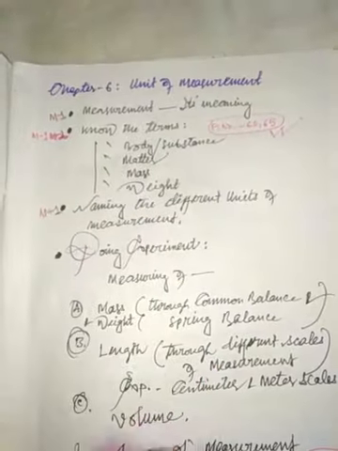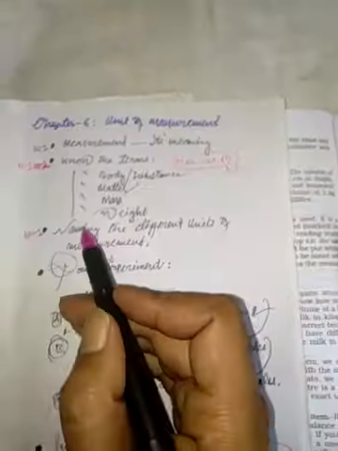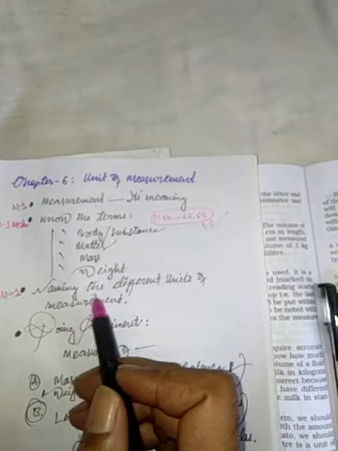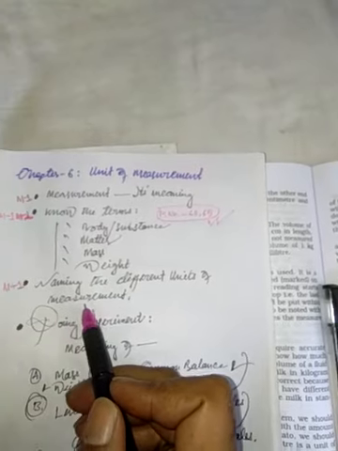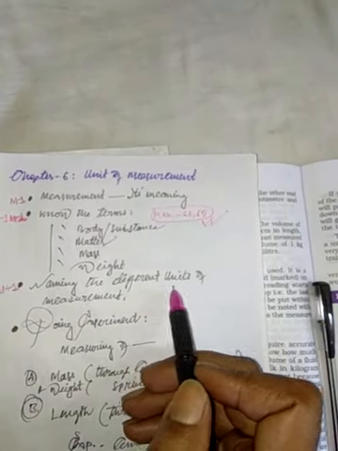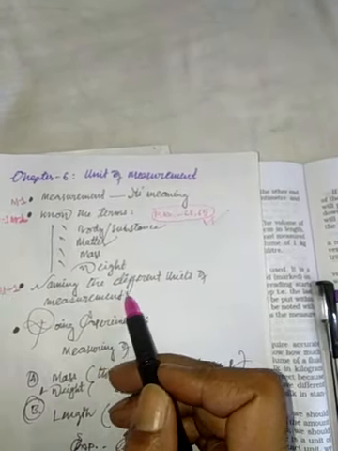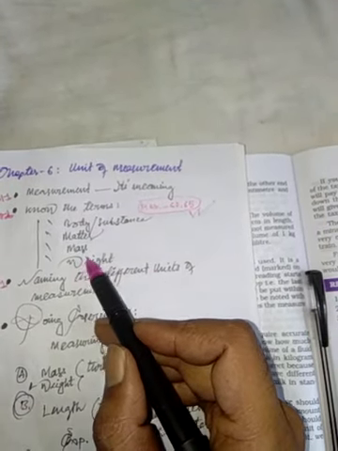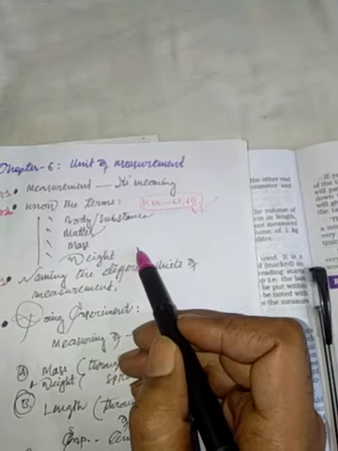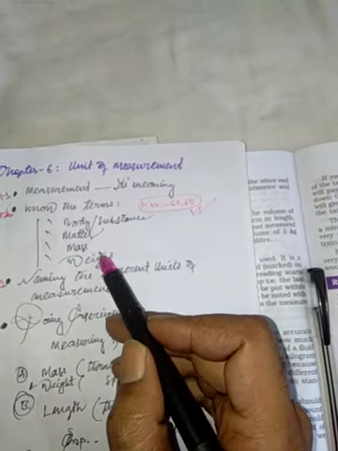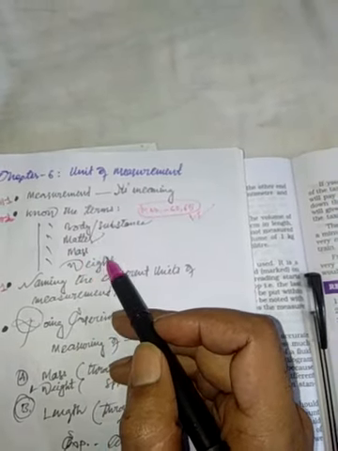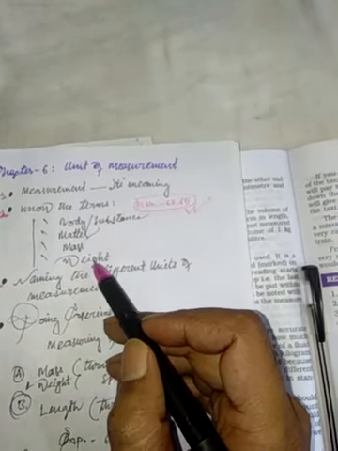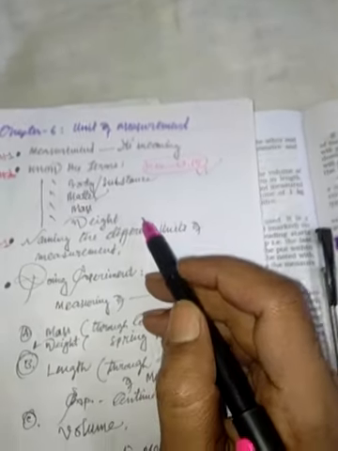Now I am going to the second topic of your chapter 6, unit of measurement, that is naming the different units of measurement. We know there are different kinds of physical quantities such as mass, weight, volume. So in your book you will get 3 kinds of physical quantities, and these are mass, weight and the volume of body.